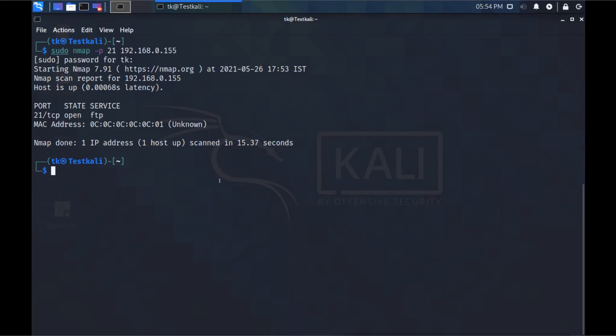Now it is not possible to take down the machine or make the machine denial of service from a single source or from a single attack. We need to have more than this, because we need more bandwidth than the target, so that we can flood the target machine with different requests. Let's try this. I will try it from MSF console first.